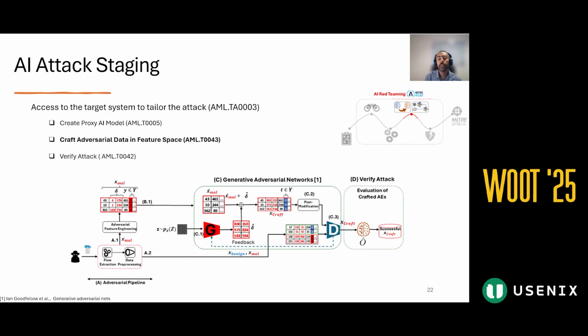For that, we use GANs, generative adversarial networks, because they are great at learning complex underlying patterns in data and can assist us in finding the blind spots in the targeted ML model. Let's look at the overall steps here.